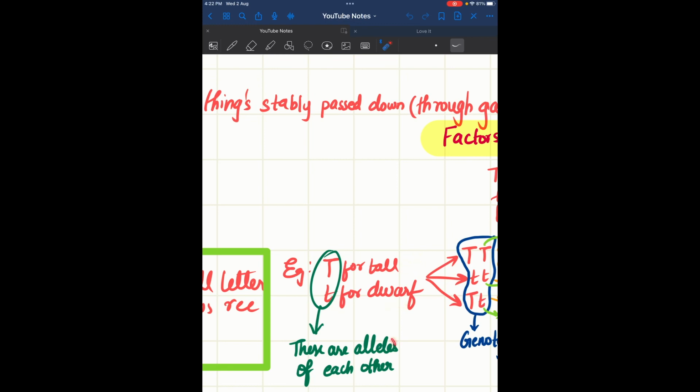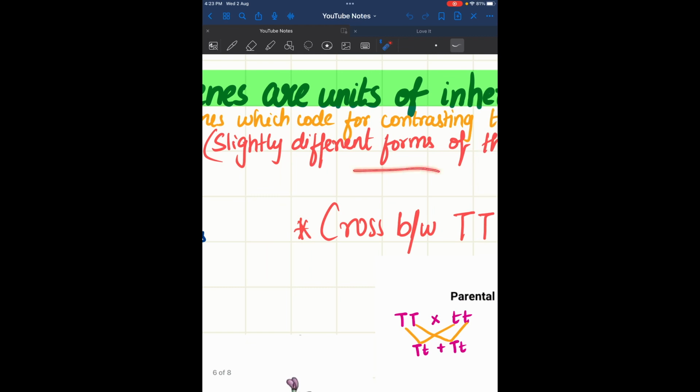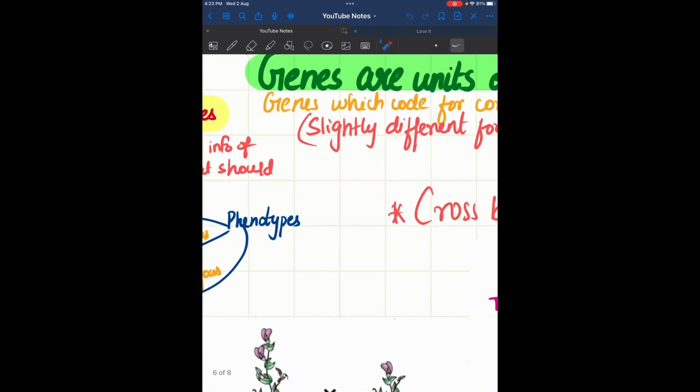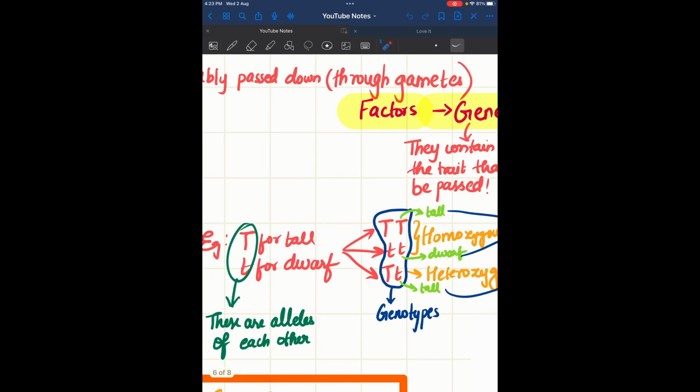These are alleles of each other. We have seen here, right? The slightly different forms of the same gene are called alleles. So here this capital T and small t are slightly different forms of each other. They come under the same characteristic, height, but tall and dwarf. So these are alleles of each other. Now this can combine into three forms: capital T capital T, capital T small t, and small t small t.